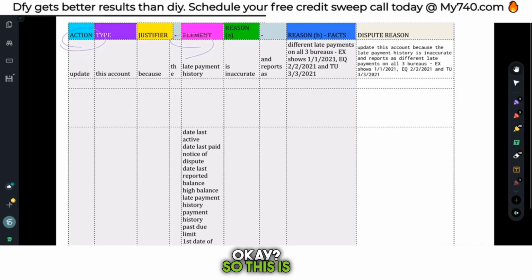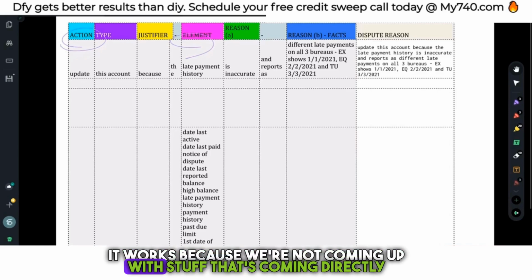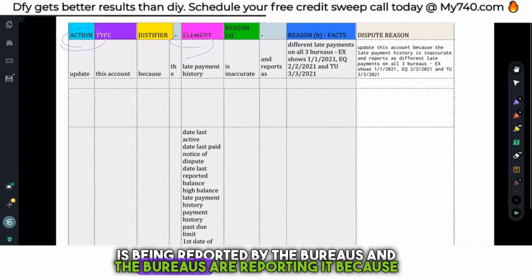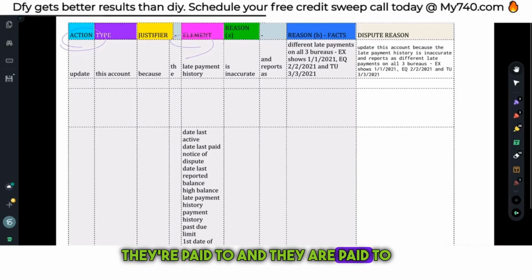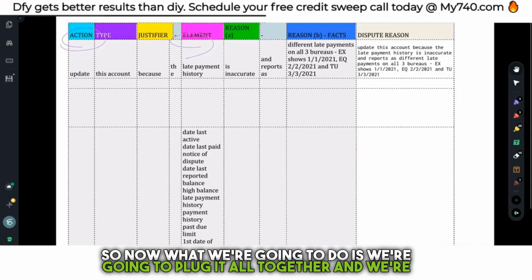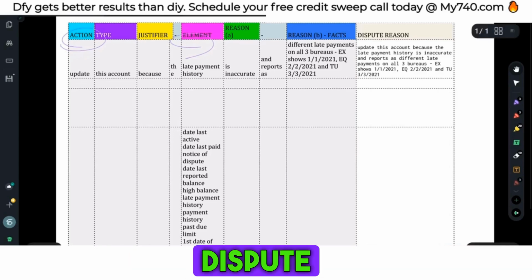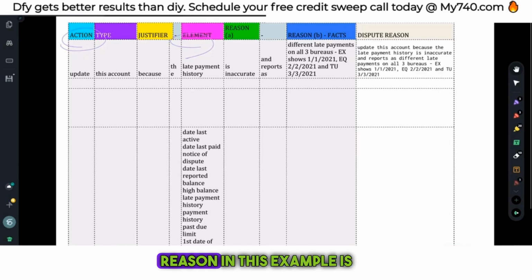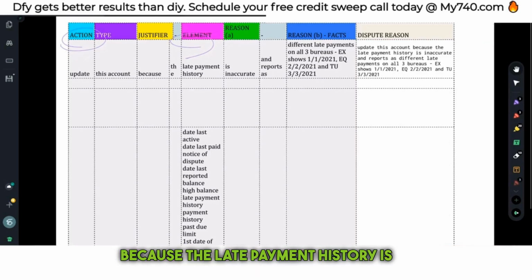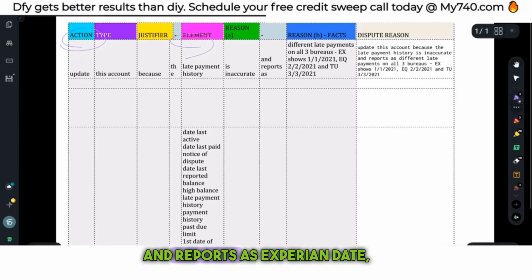Okay, so this is why it works, because we're not coming up with stuff. It's coming directly from the credit report, and this information that's on the credit report is being reported by the bureaus, and the bureaus are reporting it because they're paid to, and they are paid to by the creditors and the collectors. Okay, so this is where this information is coming from, and that is why they care, and that is why it matters. Okay, so now what we're going to do is plug it all together, and we're going to come up with our full dispute reason. Our full dispute reason in this example is: update this account because the late payment history is inaccurate and reports as Experian date, Equifax date, TransUnion date.